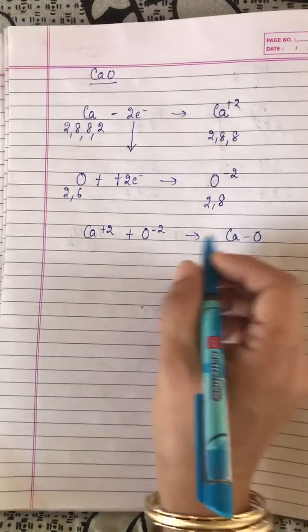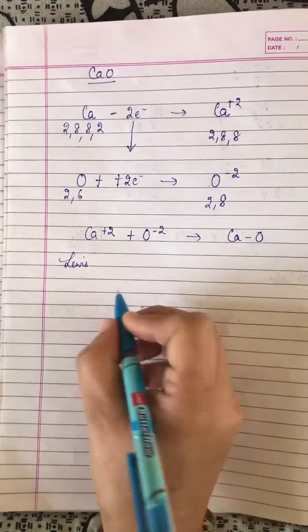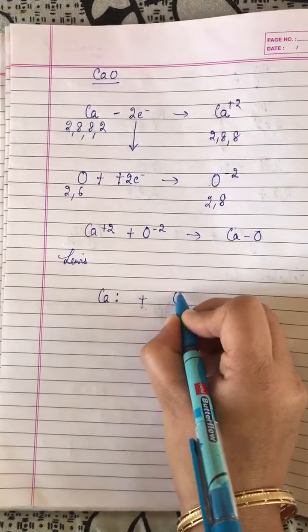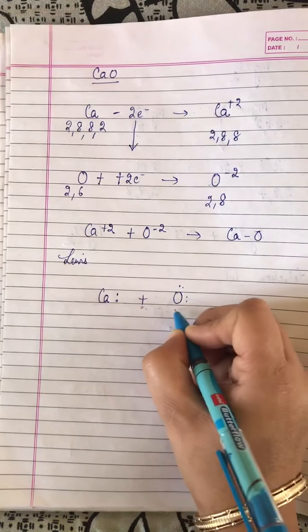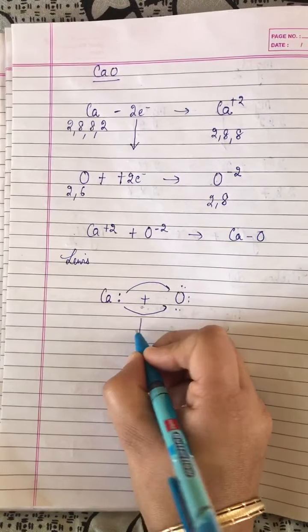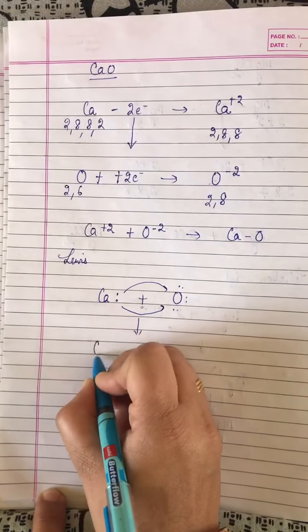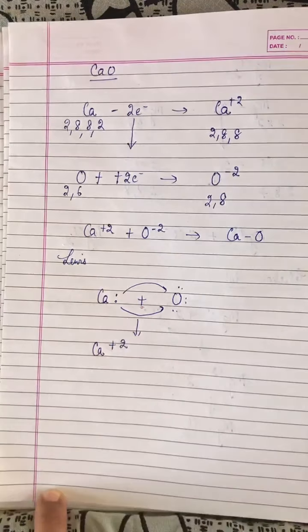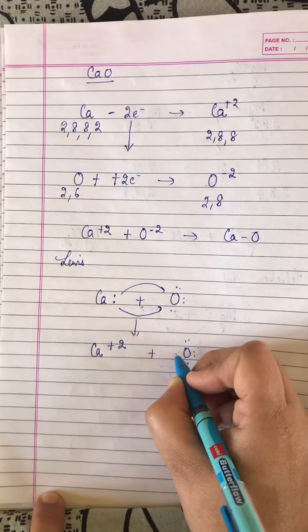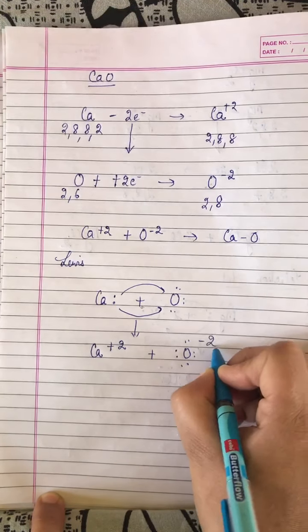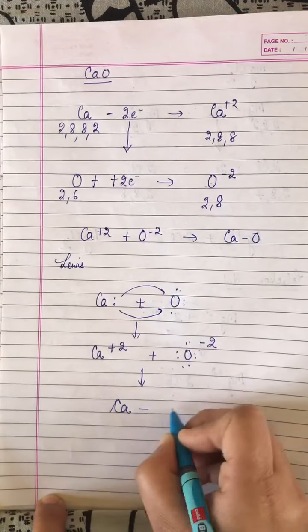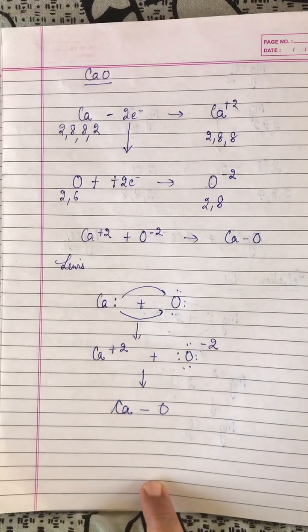Now let's draw the Lewis dot. In Lewis dot, same way, 2 electrons with calcium combining with 6 electrons which are present in the last shell, and 2 are given by calcium. As 2 are given by calcium, after giving electrons, calcium will carry a positive charge. Now oxygen has taken 2 electrons from where? From calcium. Therefore it will acquire a negative charge, and it will form a bond between them, and that bond is known as ionic bond.